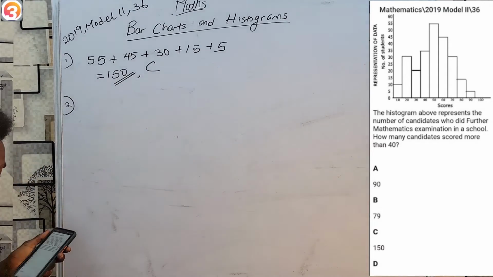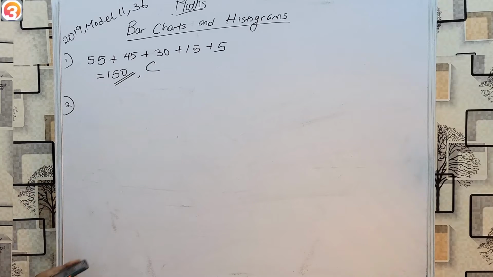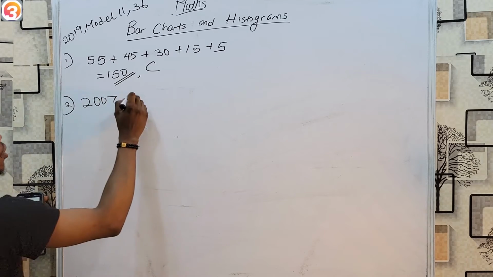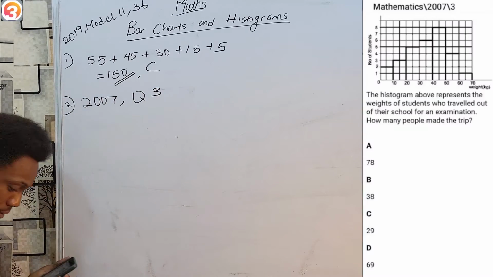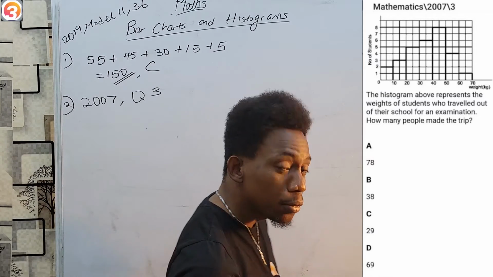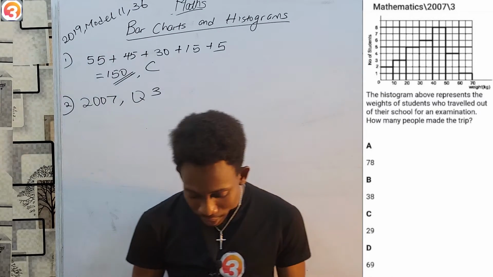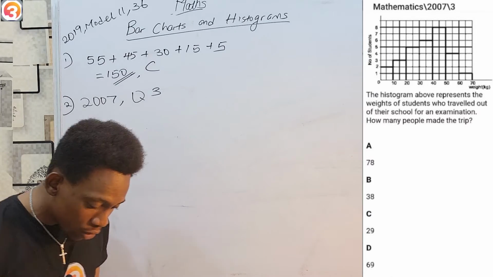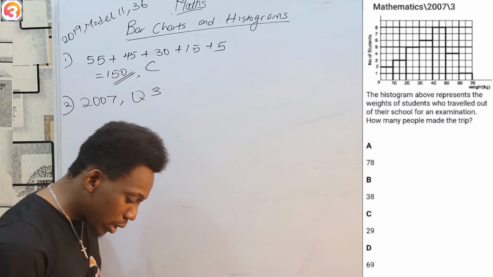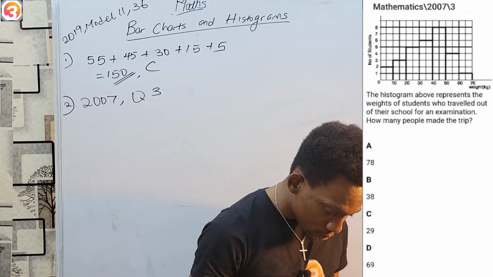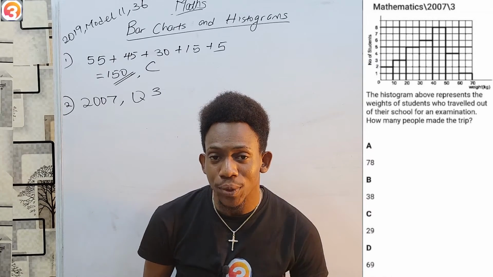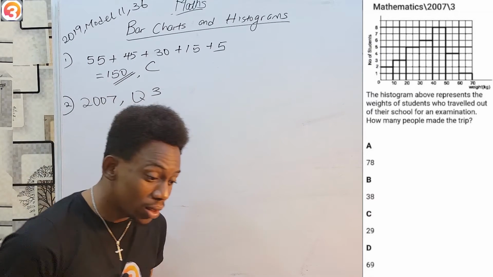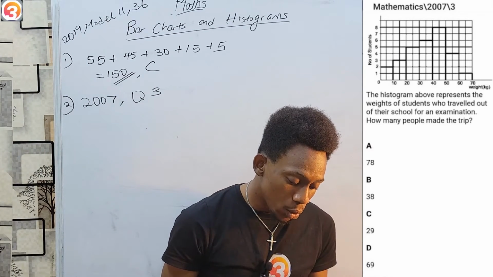Let's try our second question. I don't have to clean the board right now because I won't use more than a line to solve. But please note that this one is from the year 2007, question 3. So again, looking at the diagram from our AllThreeSchools JAMB app, we can see another histogram here. And this one we are told represents the weight of students who traveled out of their school for an examination. How many people made the trip? This histogram is representing their weights. But they are not asking us any question about the weights. Just want to know how many of them were there.